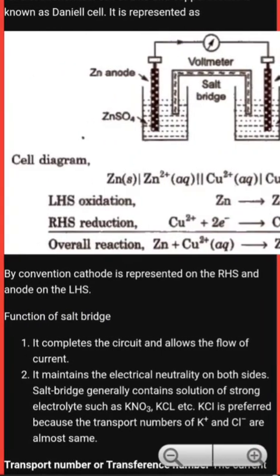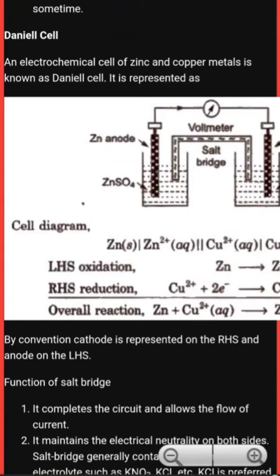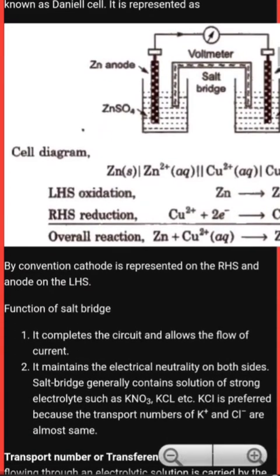By convention, the cathode is represented on the right hand side and the anode on the left hand side. What is the role of the salt bridge? The salt bridge completes the circuit and allows the flow of current. As you see in the diagram, the salt bridge completes the circuit between the two solutions, connects both, and allows the current to flow.